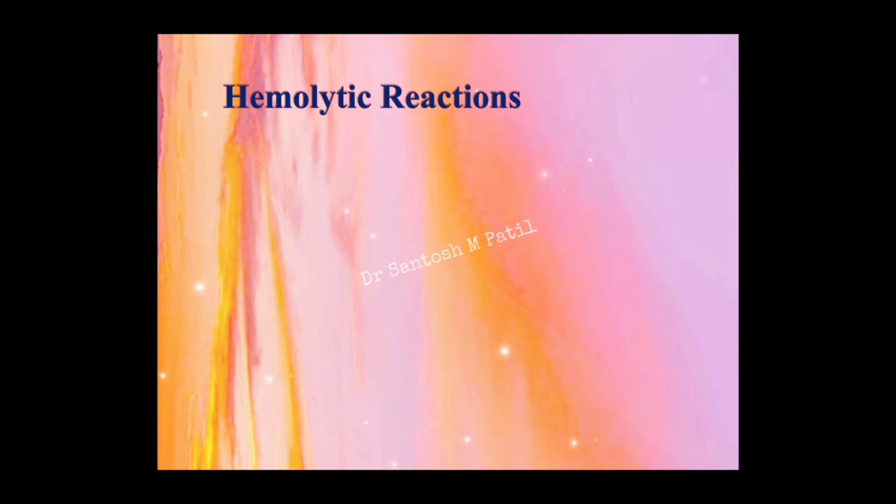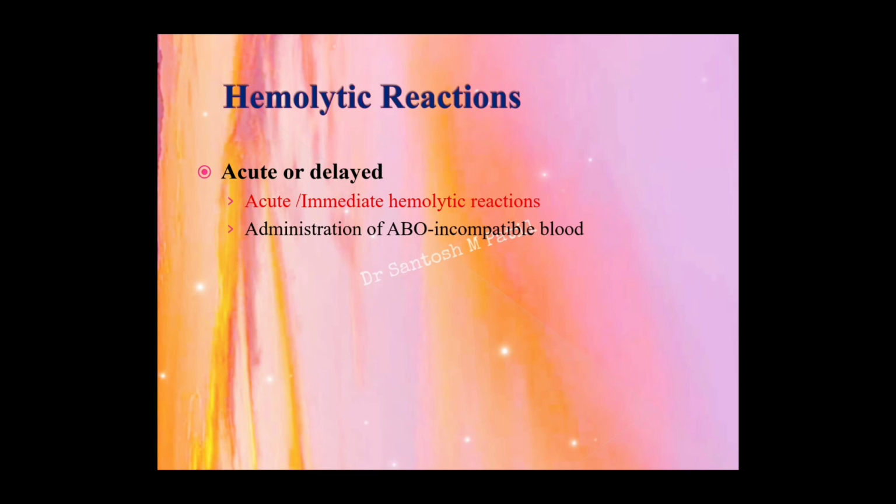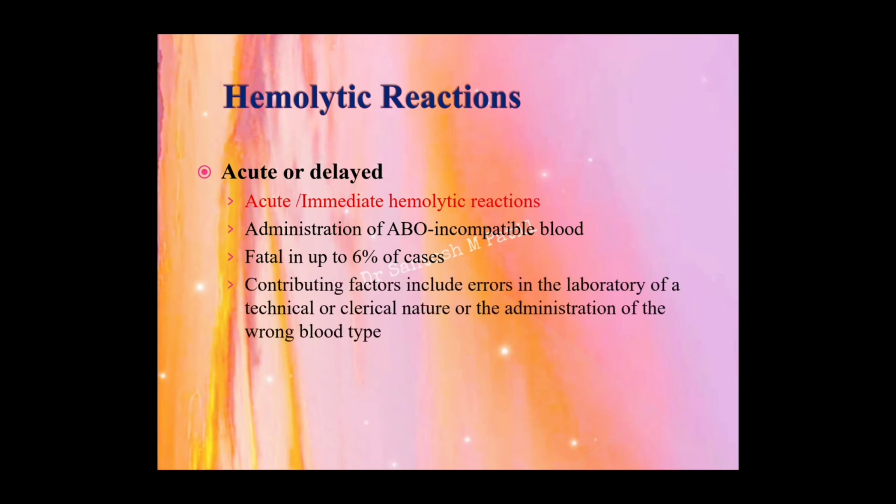Coming to the hemolytic reactions, they can be acute or delayed. The acute hemolytic reactions are nothing but immediate reactions that usually occur because of the administration of ABO incompatible blood, which is fatal in about 6% of the cases. The main reason for ABO incompatibility is errors in the laboratory in the form of a technical error or a clerical nature, for not documenting the form properly or mismatching of the blood group, or it may be because of the administration of the wrong blood type also.